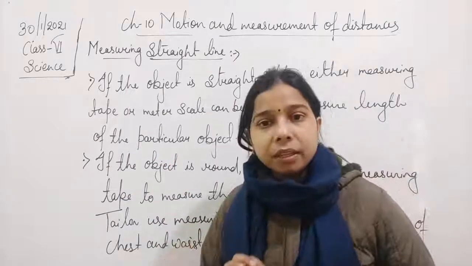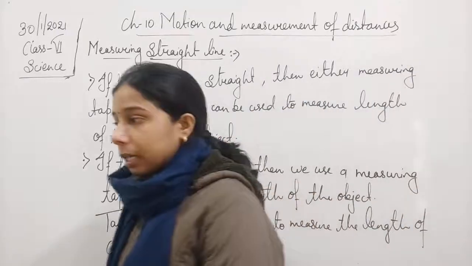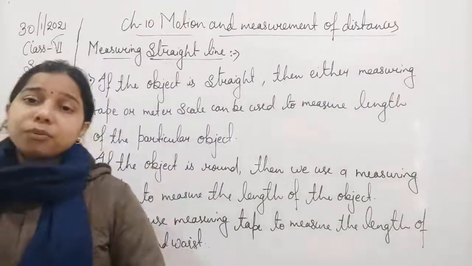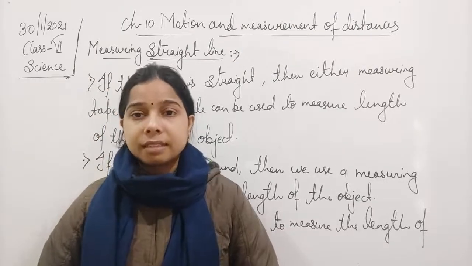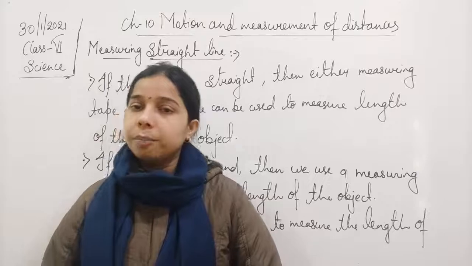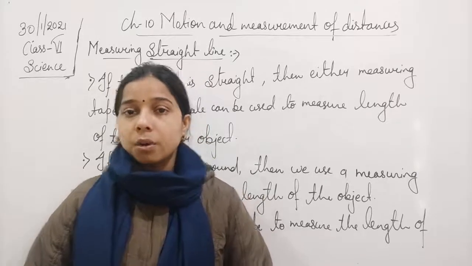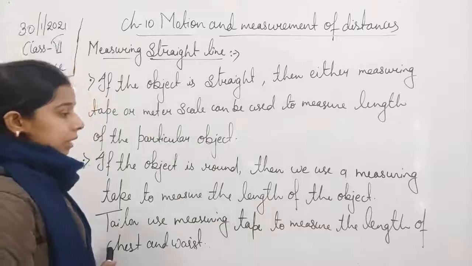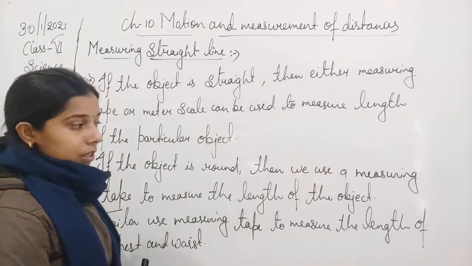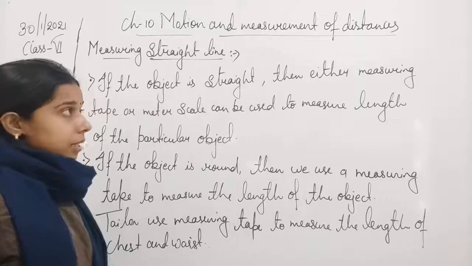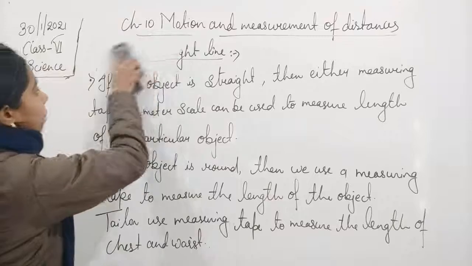One thing we should take care of is that we will not use an elastic measuring tape, because the elastic measuring tape will stretch itself, and ultimately it will not give the exact length of a distance. So we should use a simple measuring tape, not an elastic measuring tape.